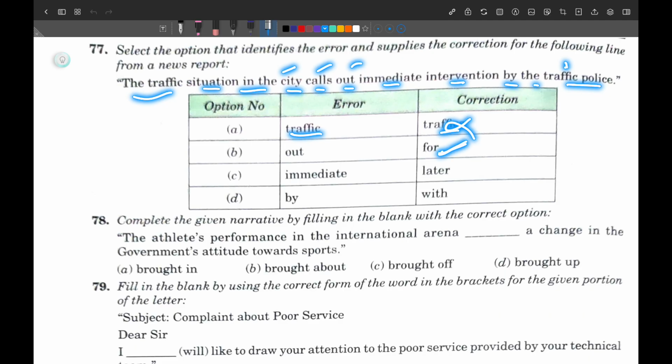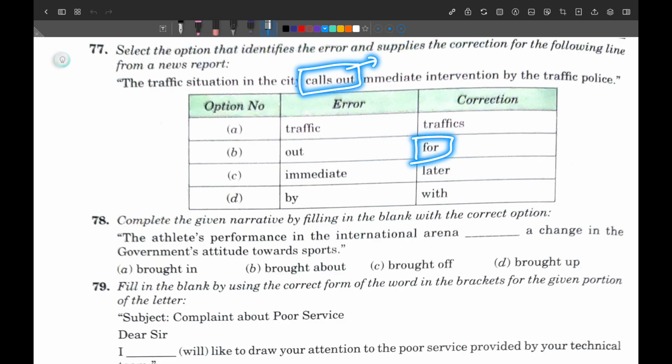Why am I choosing the word B here? Well, first of all, we will try to understand what is the meaning of calls out, and then we will try to understand what is the meaning of calls for. Calls out means, if you are summoning someone, if you are calling someone, then there you can use call out. But if you are using call for, it means that something is demanding, something is required. So the traffic situation in the city requires immediate intervention.